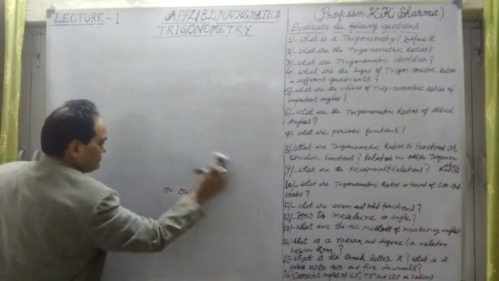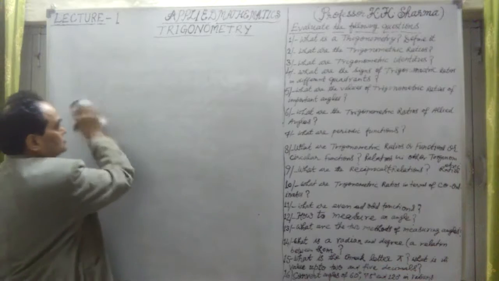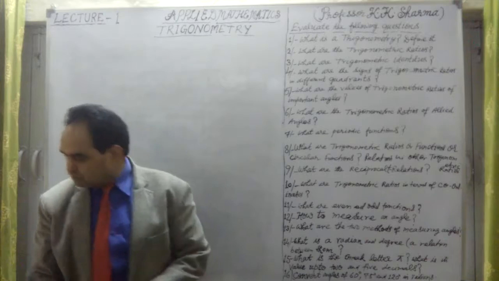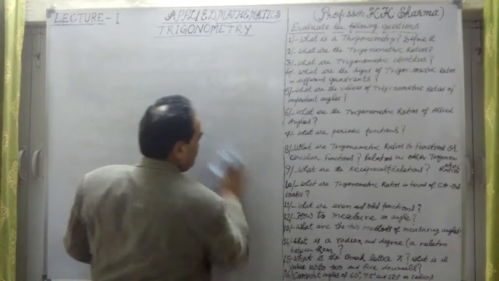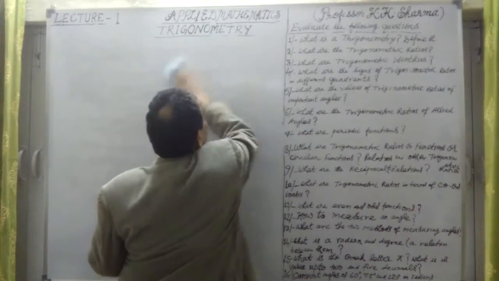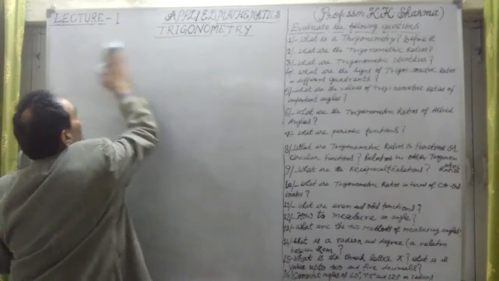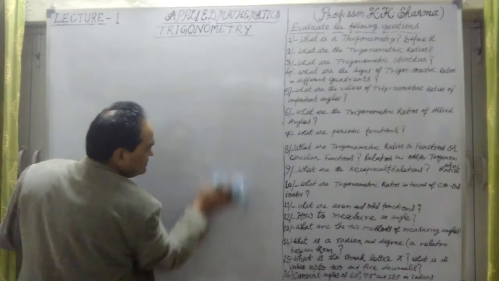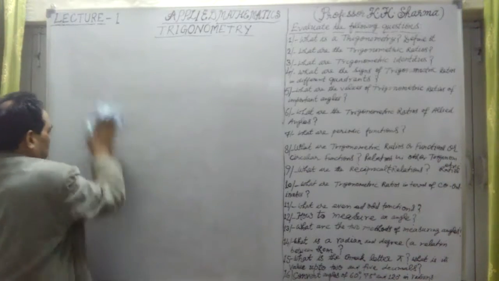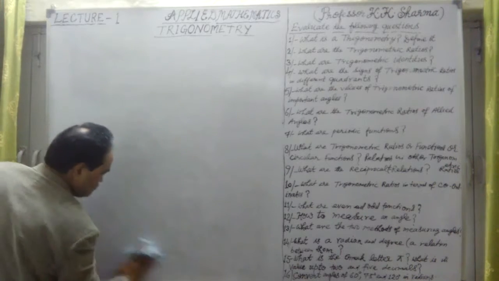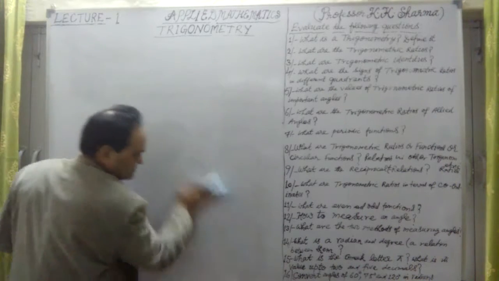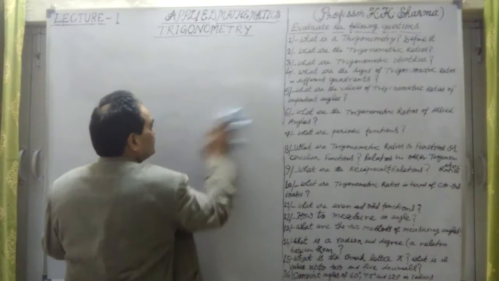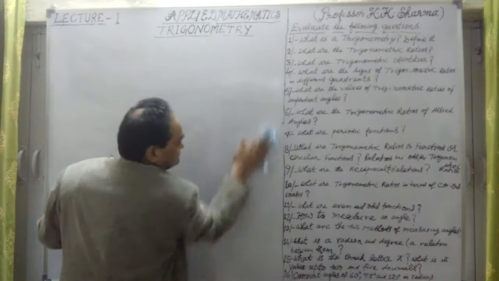Now question number 12 is a very important one, just to understand what the measurement of angles is. Question number 12 says how to measure an angle. Now what are the measurement systems? Let me talk about them. It is a very important point, one has to understand this very clearly. So this is measurement of angles. How to measure angles?